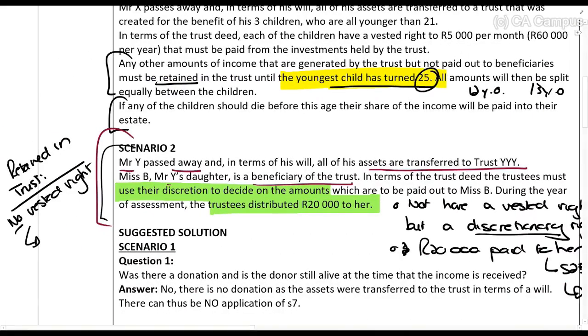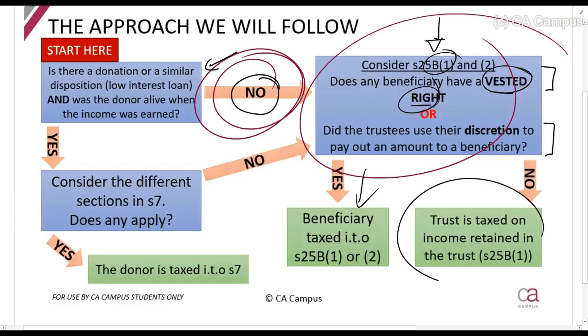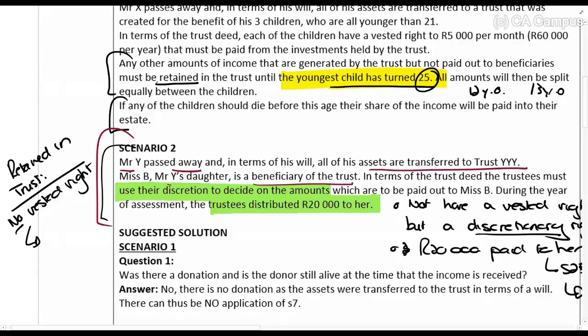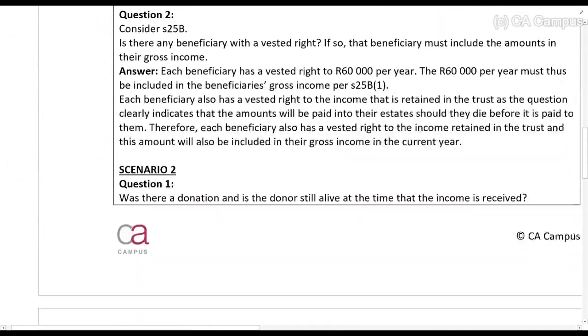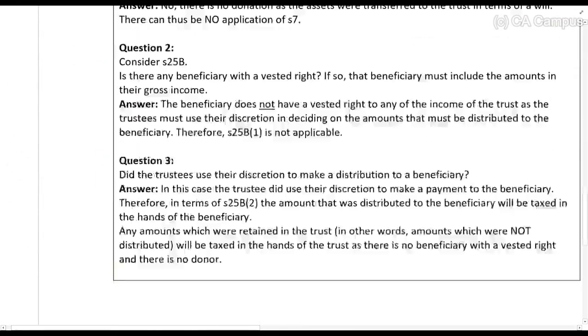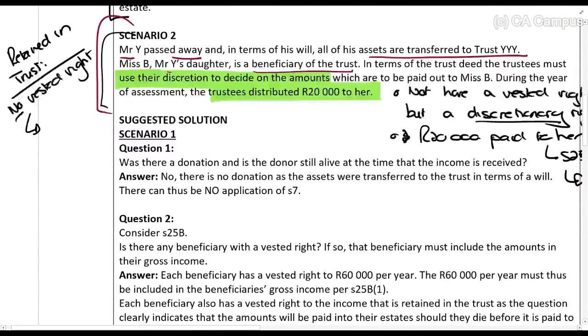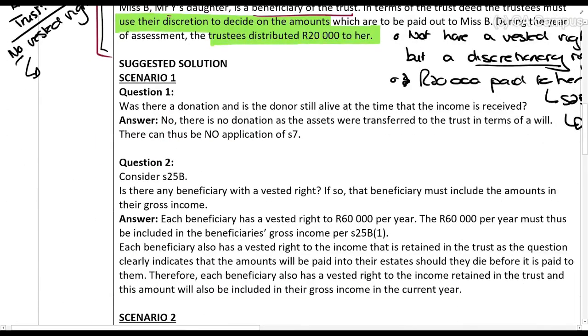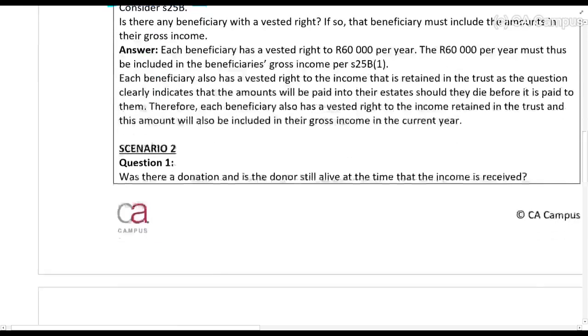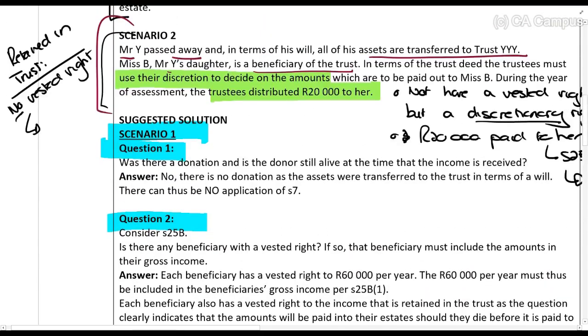So who will be taxed on it? The trust will be taxed on it in terms of section 25B1. Here I've broken it down into the different questions that you need to ask. Question 1, always ask, was there a donation? And then, does someone have a vested right?